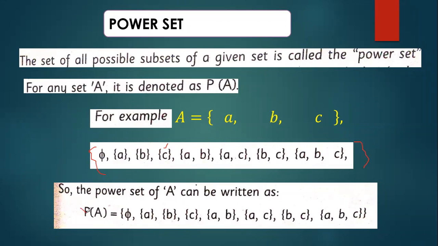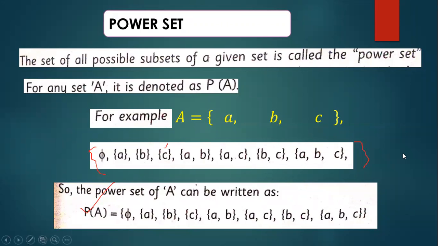So here is the power set of A. Got it? Yes, sir.